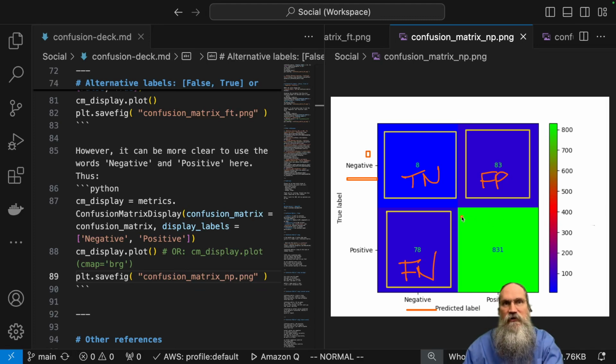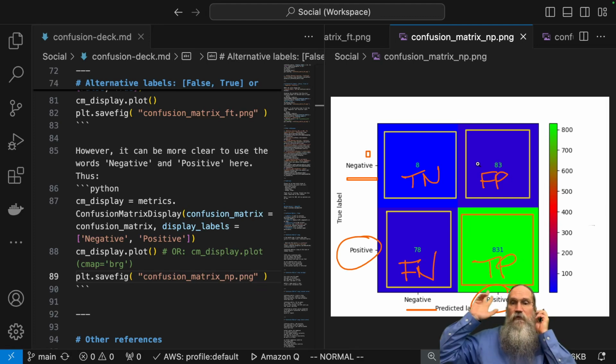Well, I leave this little quadrant over here. And what do we have here? Things that are actually, honest to goodness, positive, and we predicted them as positive. Well, that's correct. That's good. So that's a true thing. We predicted it as true, and it's positive. So true positives here. So: true negatives, false positives, false negatives, and true positives.